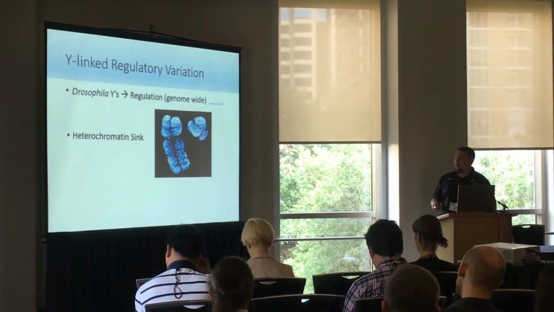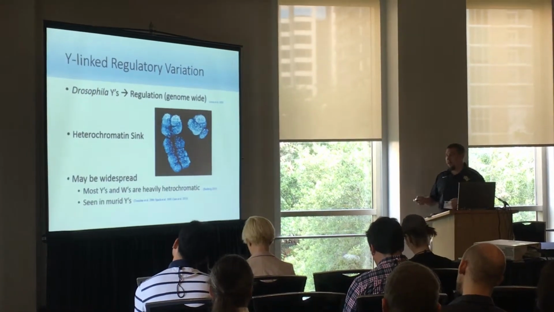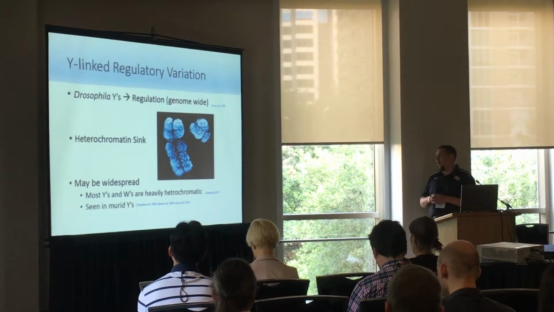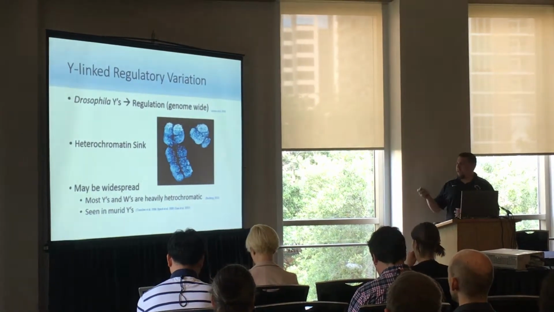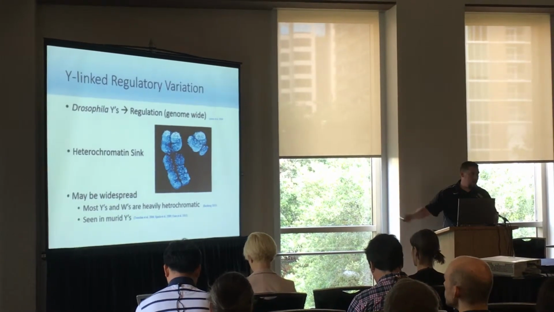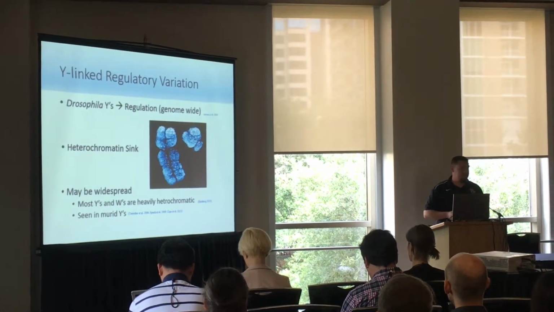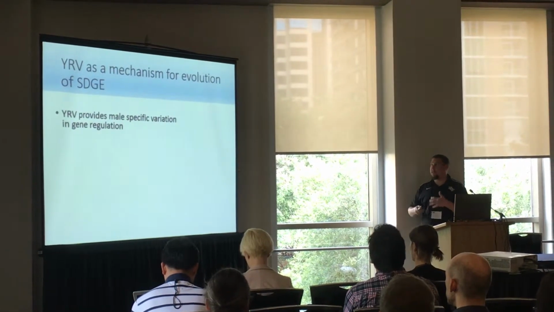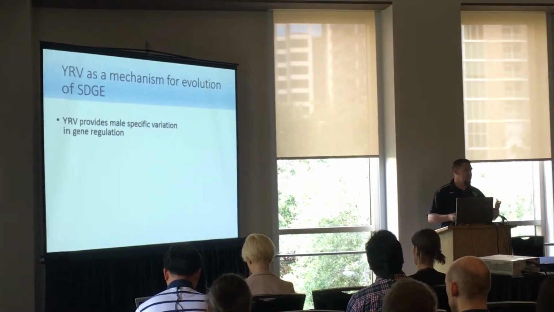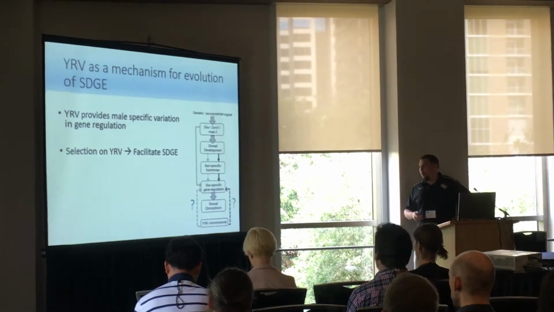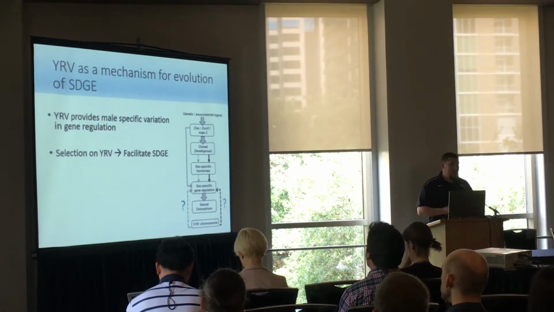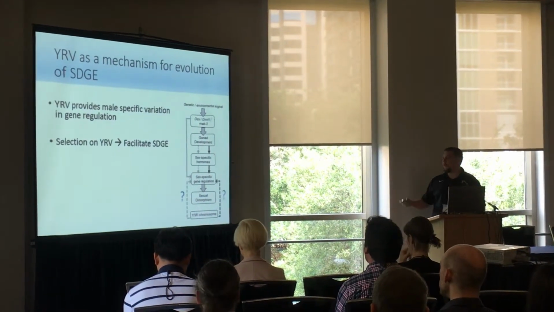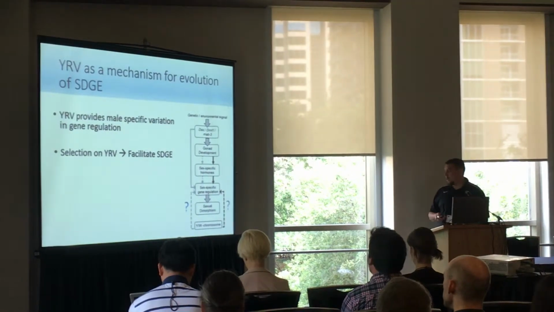And this effect is not just Drosophila specific. In fact, we think it might be very widespread, as most Y chromosomes and W chromosomes are heavily heterochromatic. They have variation in their heterochromatin, and in an independently evolved murid Y chromosome, we see these Y-linked regulatory effects. So essentially what I'm saying is the Y chromosome can now provide that sex-specific variation that can lead to differential gene expression. Selection could shape that, and we could get facilitation of sexually dimorphic gene expression. This could be a mechanism by which we differentially regulate the genome across the sexes.